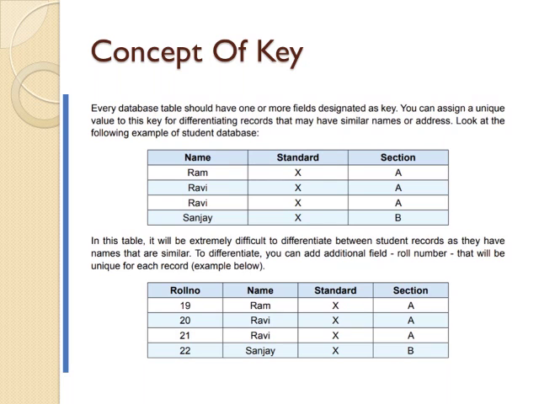So to differentiate, we can add an additional field, roll number, because the roll number is unique to every student. No 2 students can have the same roll number. 2 students can have the same name, but no 2 students can have the same roll number. So roll number is unique and it becomes the unique identifier here. Okay, so the concept of key is clear.